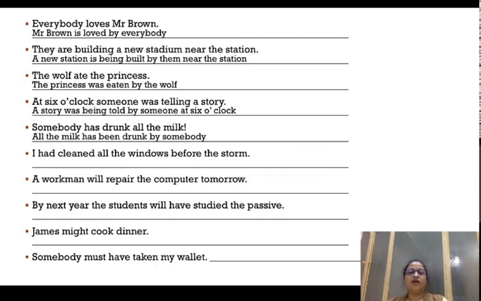So before the storm, you can keep it either at the beginning of the sentence or at the end of the sentence, it doesn't make any difference. The main thing to be paid attention to is the verb format.